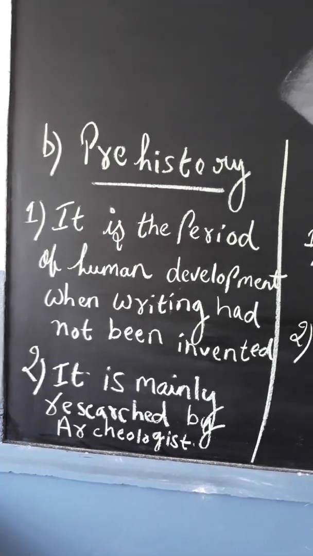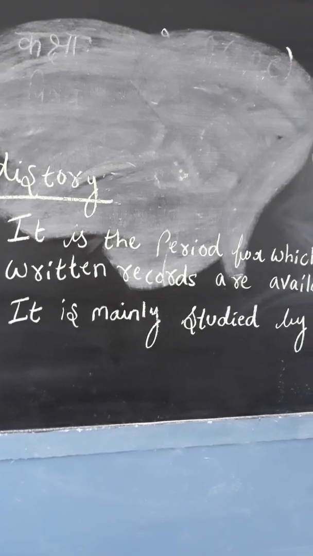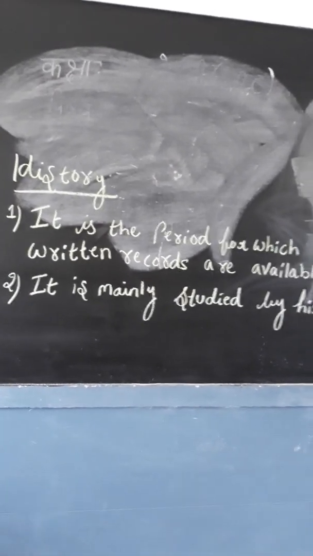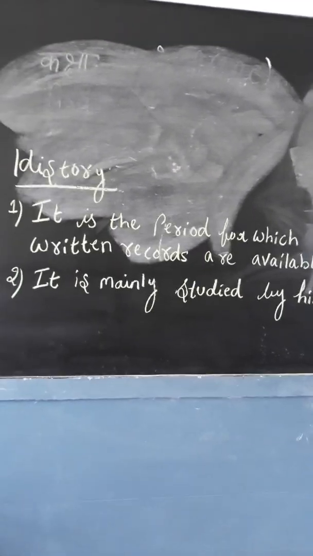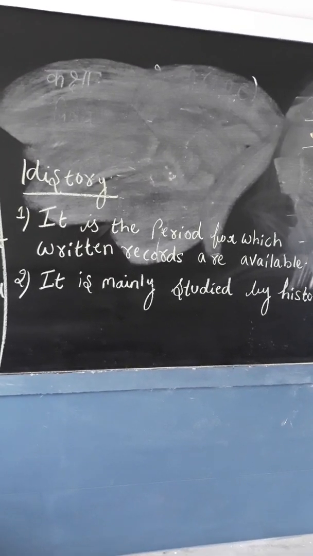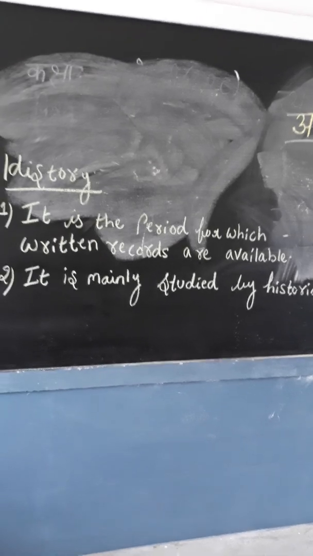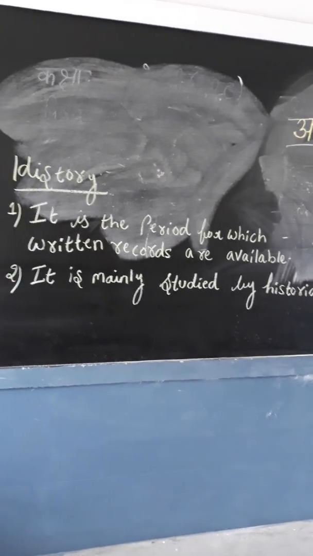This is about prehistory. And then you come on history. That is, it is a period for which written records are available. And number 2 is, it is mainly studied by historians. You can see the points. What is the number 1 point of history? It is a period for which written records are available, and number 2 is, it is mainly studied by historians. So these 2 points you can mention in prehistory and history.